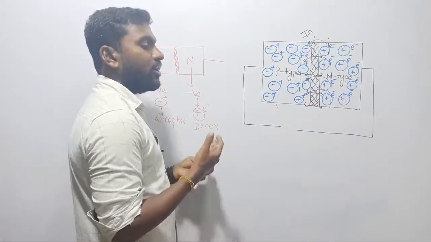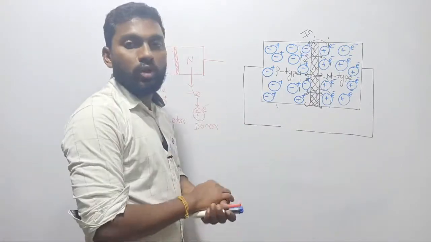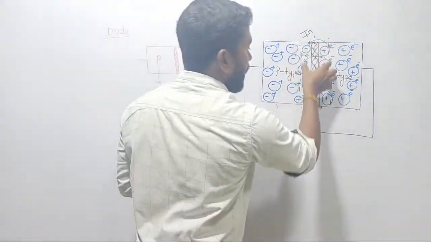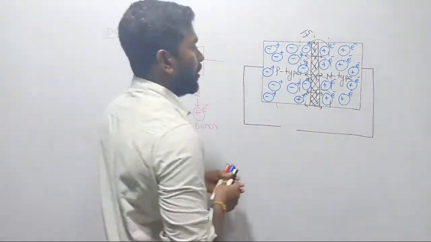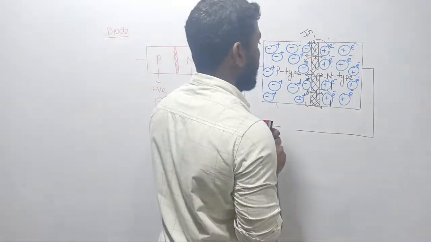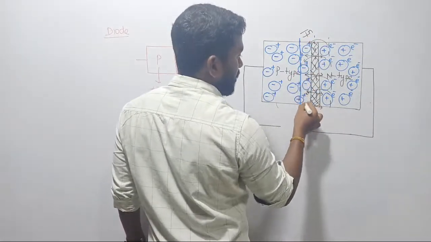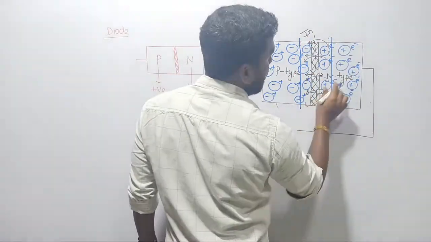So that is called what? Neutralized themselves. I am donating the electrons to the holes, right? Because of the small distance. In the result, what will happen? They will be neutralized themselves, right? So there will be a barrier, right? This potential barrier will be created. That is how the potential barrier is created near the junction, because of this donation.